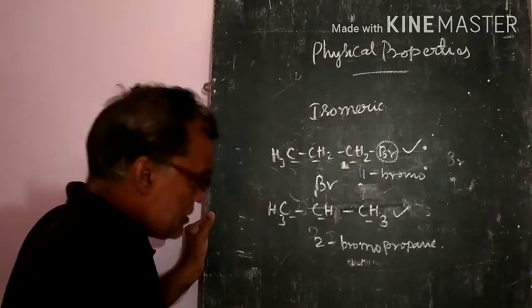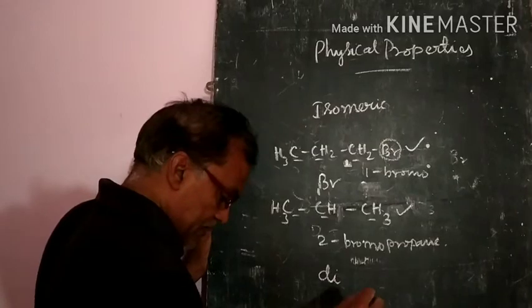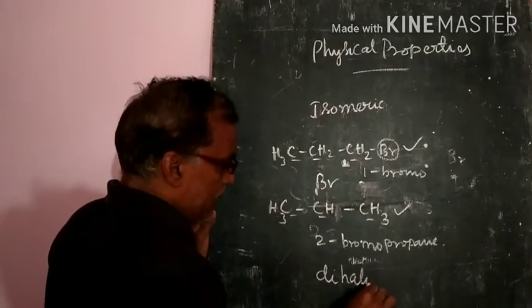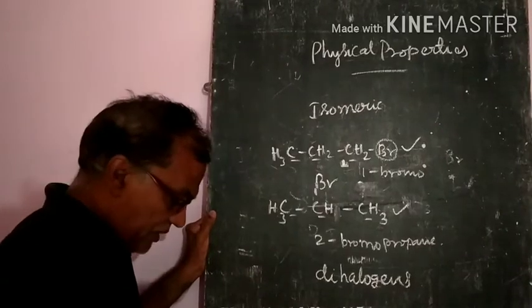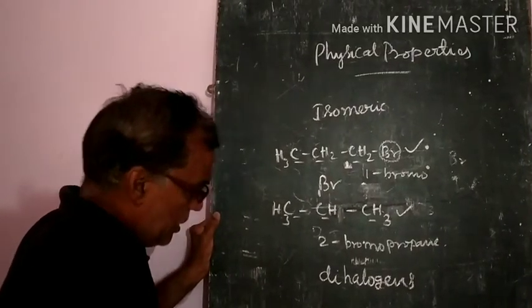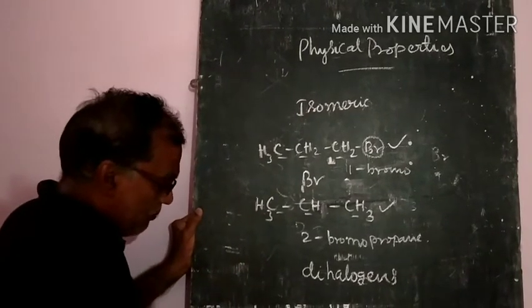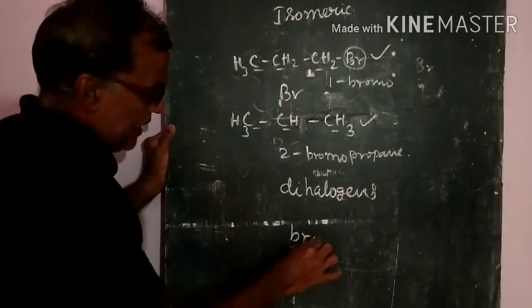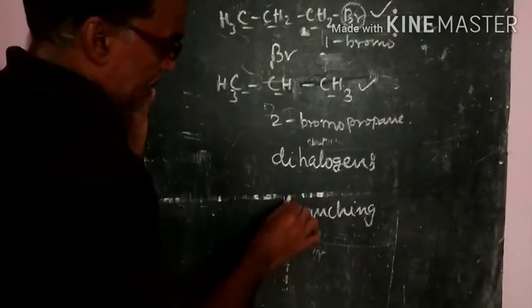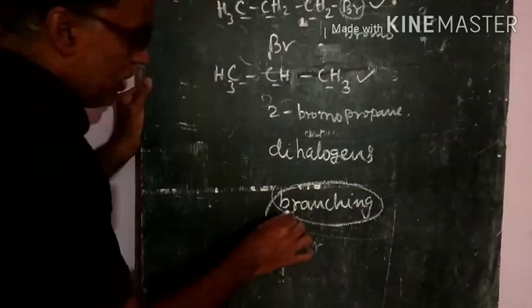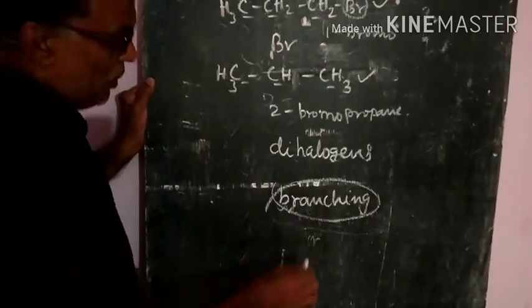And one more, isomeric dihalogens. If two halogen atoms are there, mostly they have the same boiling points. But if the branching increases, they have lower boiling points. If branching is there, they have the lower boiling points.